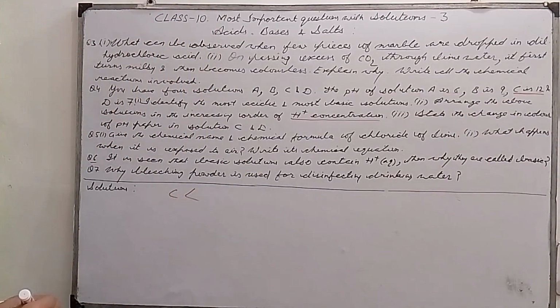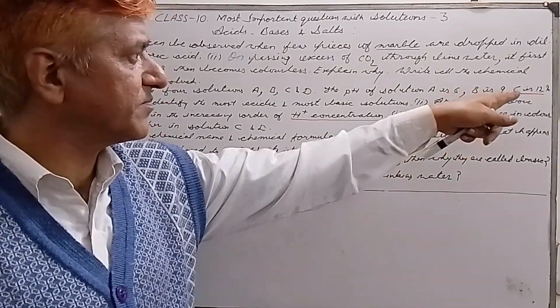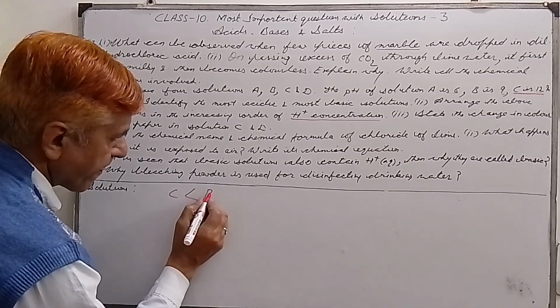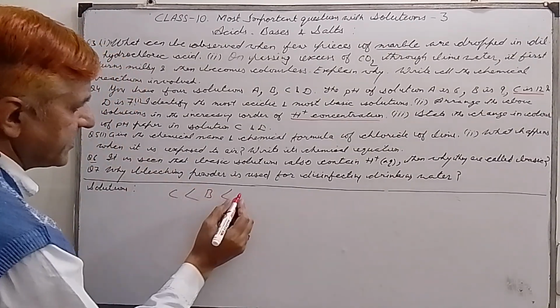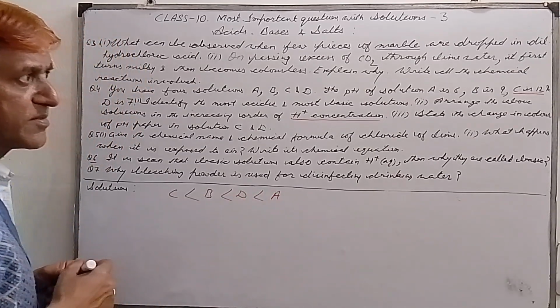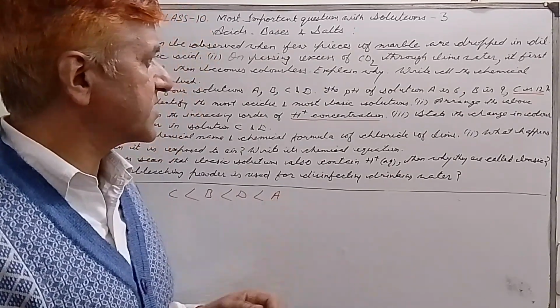Then we have solution B, which has more H ions than C. Then we have D, and then we have A. Solution A is the most acidic, so it will have the maximum number of H ions.